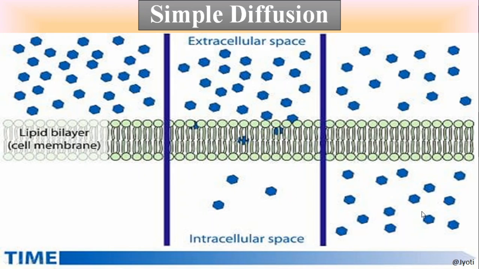Okay, so this is simple diffusion which can take place through any membrane, any permeable membrane. It is a slow process and it is not facilitated by anything. No energy is used, so it is a passive process.